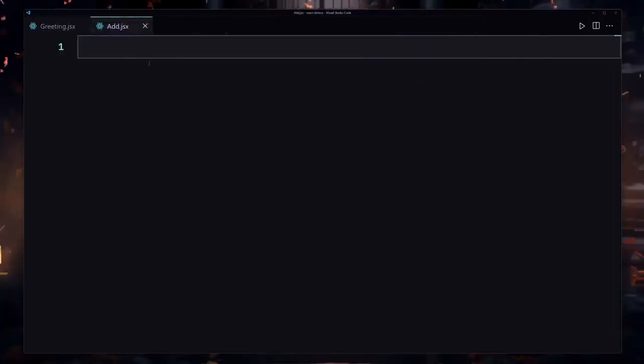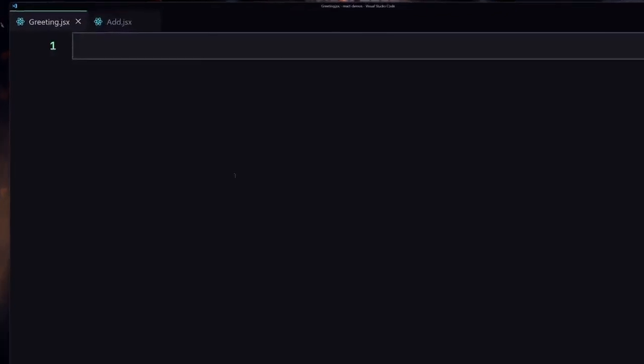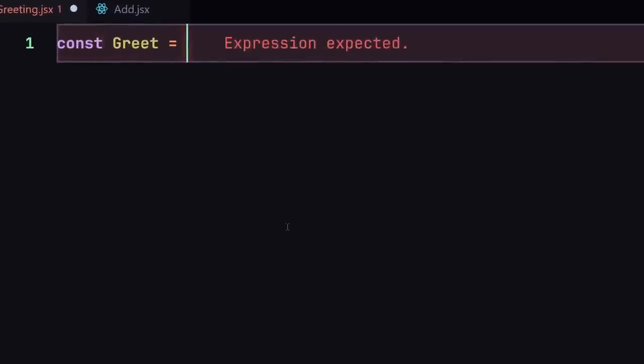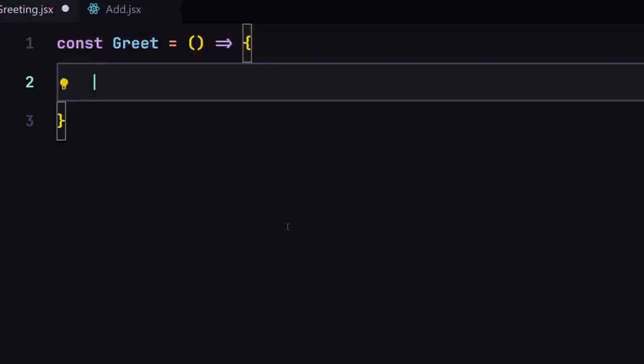And by the way, you can give it any name that you prefer. And now I'm gonna just create my greet component right here, and I'll just return my h1, which will say hello, or yeah, hello would be fine. I'm gonna save my file, and now I'm gonna show you an extension which will help you a lot.